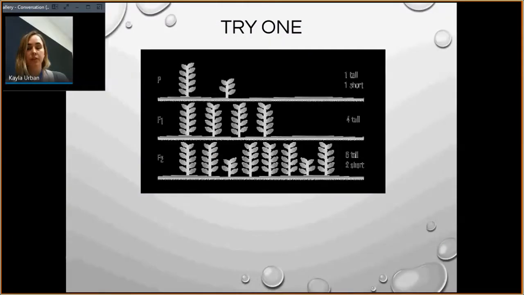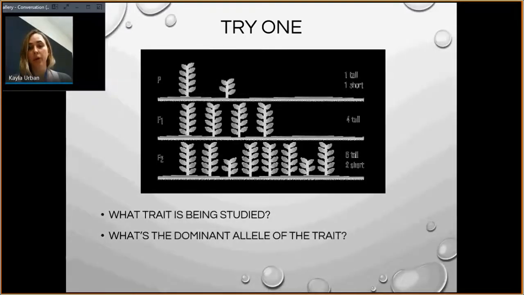So I want you to try this one on your own, and there is space in your notes to do that. What trait is being studied? What is the dominant allele of the trait? And what is the recessive allele of the trait? Go ahead and write down all your answers before we move on.